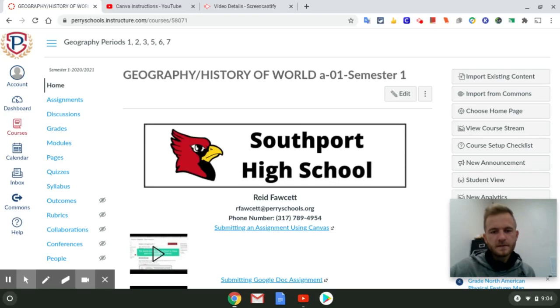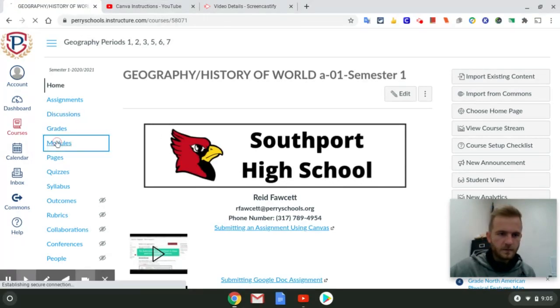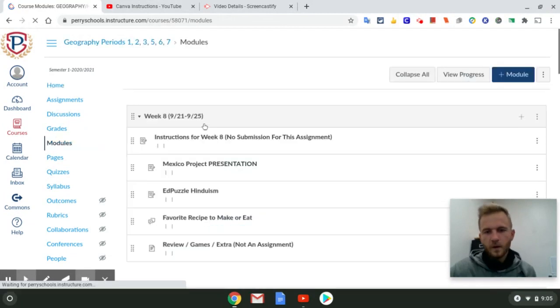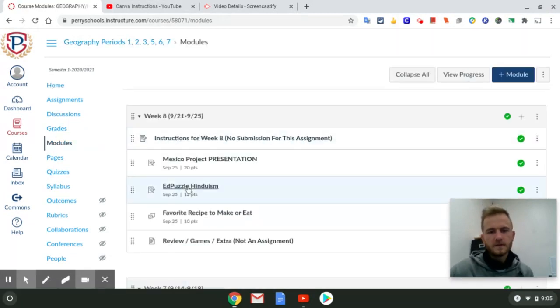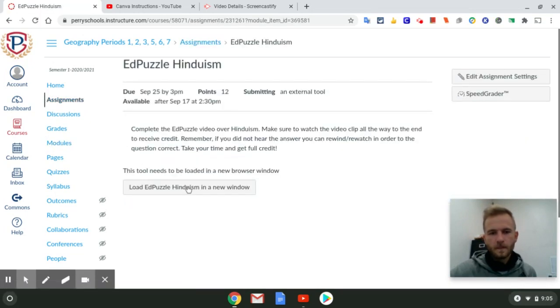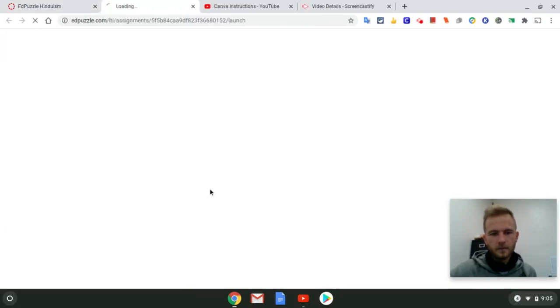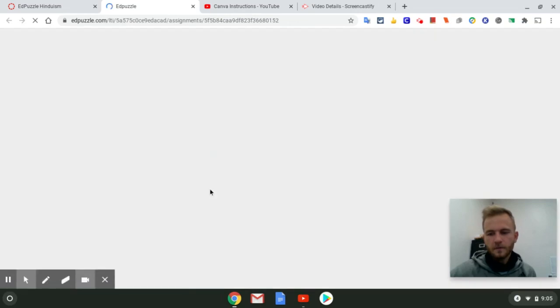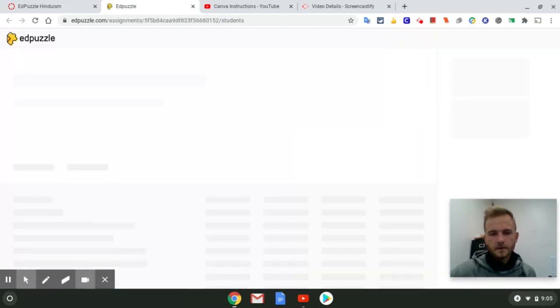For the next assignment, you are now back at the home screen. You're going to go into modules. And in week 8, your next assignment is the EdPuzzle Hinduism. Then you're going to load EdPuzzle Hinduism in a new window, and you're going to answer these questions to the best of your ability.